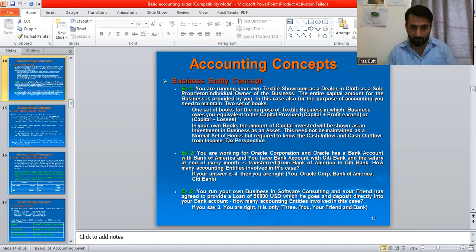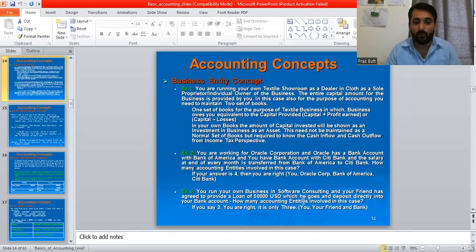Then, for example, here the things will be more clarified. Business entity concept. You are running your own textile showroom as a dealer in cloth, a small shop, as a sole proprietor. Example number two: you are working for Oracle Corporation, and Oracle has a bank account with Bank of America and you have a bank account with Citibank, and the salary at the end of every month is transferred from Bank of America to Citibank.